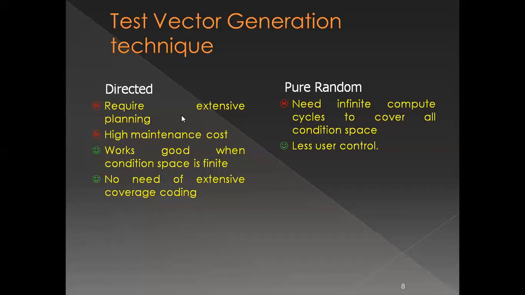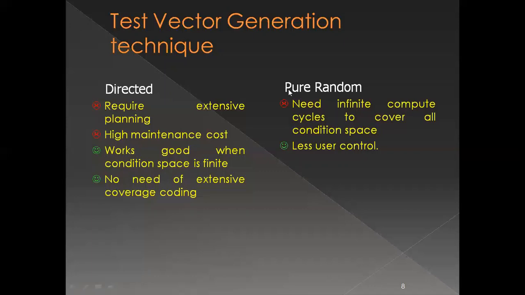So the advantage of this technique is that we do not need separate coding to calculate the metric. Because it is localized, it already does the functional and code coverage alongside. And since it is localized, if that vector space is limited, it works very well.